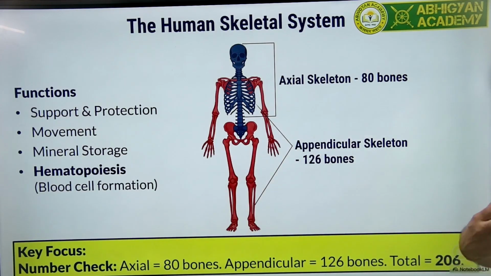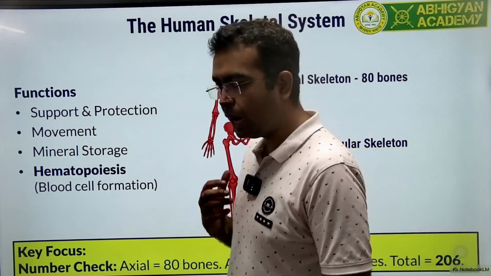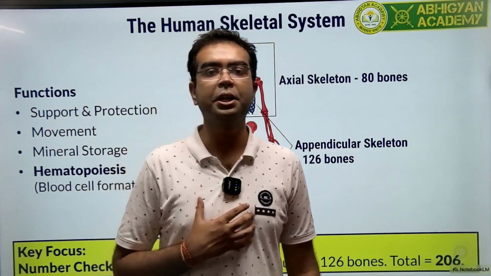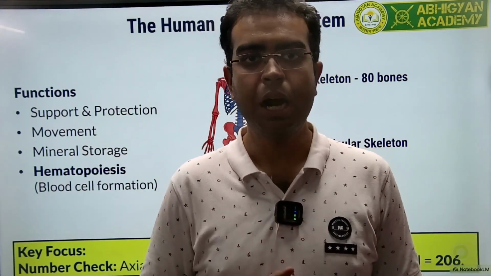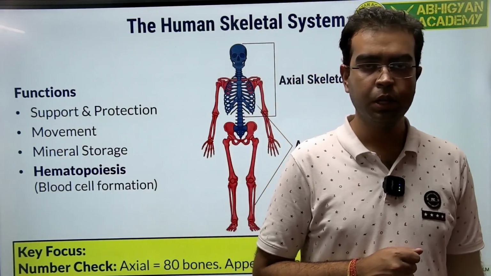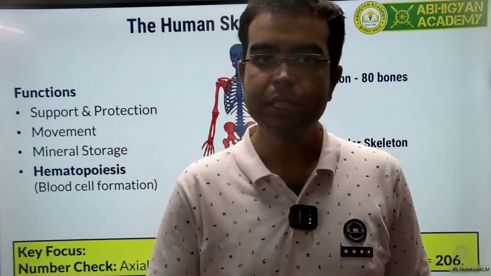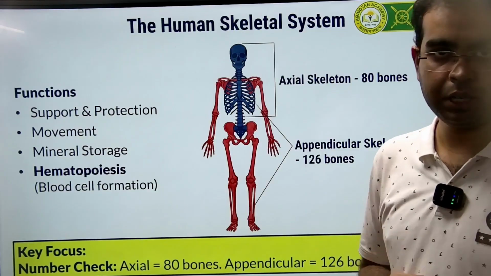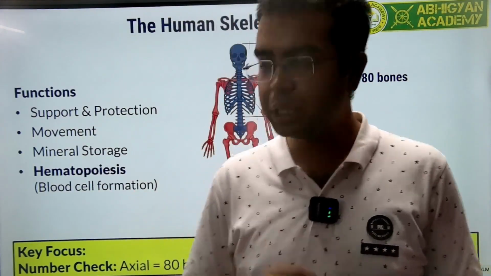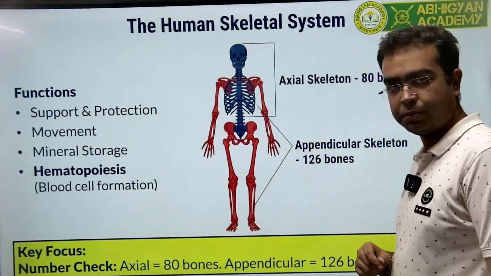Above that, the heart is well protected by the sternum right here. The lungs are protected by the ribs. Our spinal cord is enclosed within the backbone, the spine, the vertebral column. So this is how the skeletal system protects us.